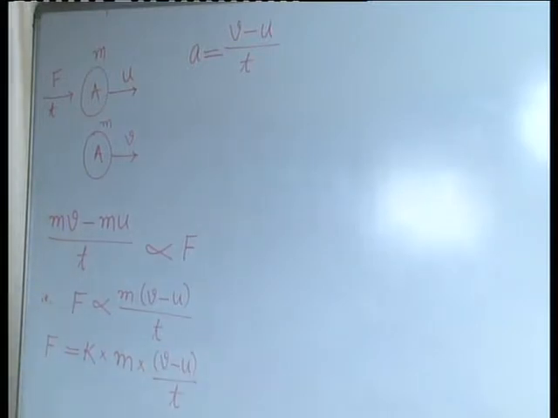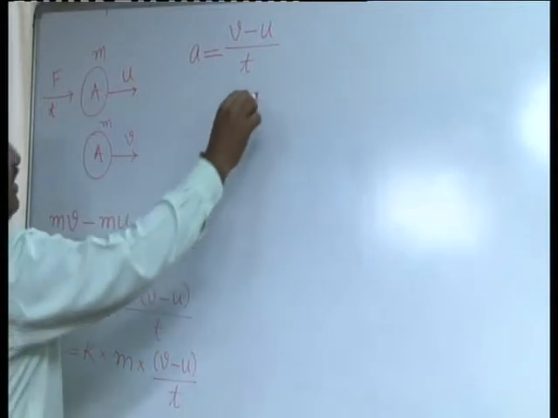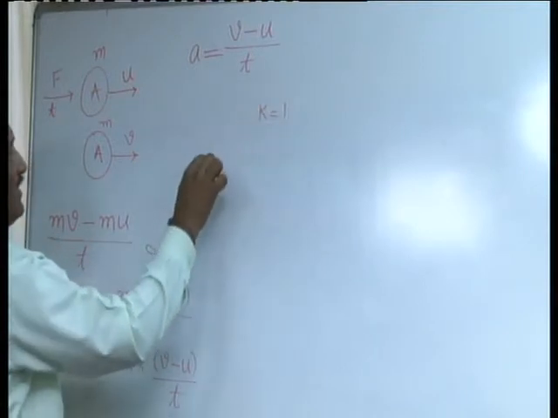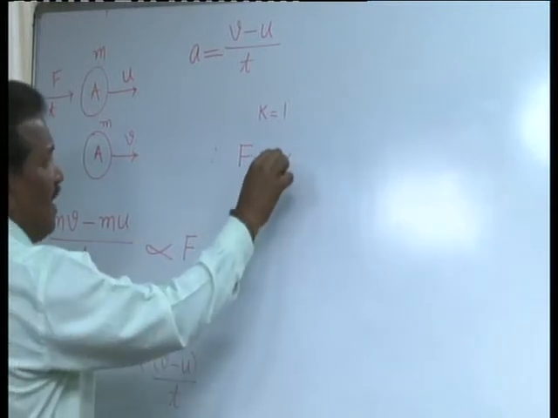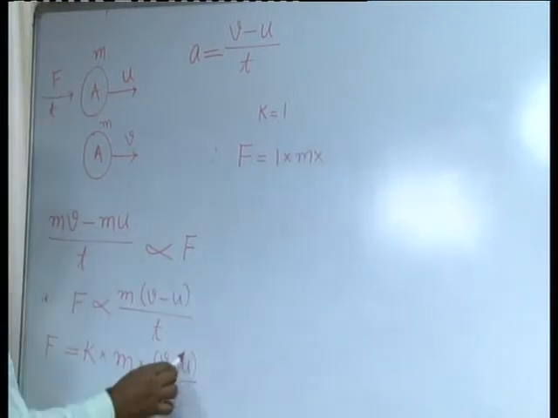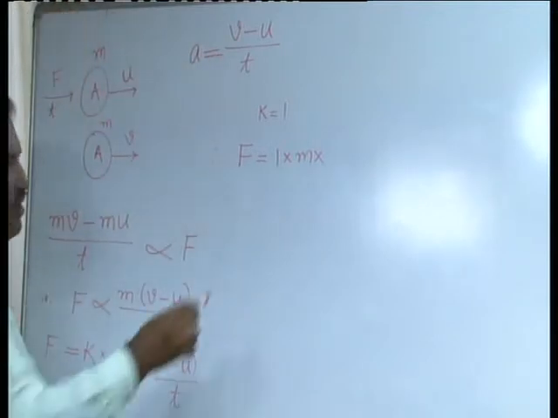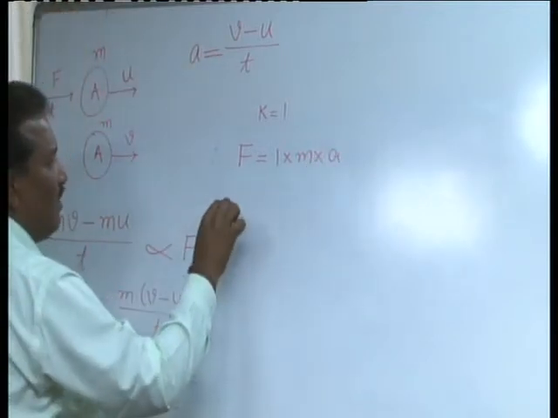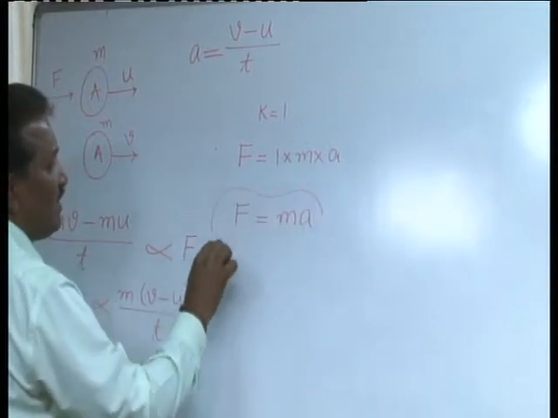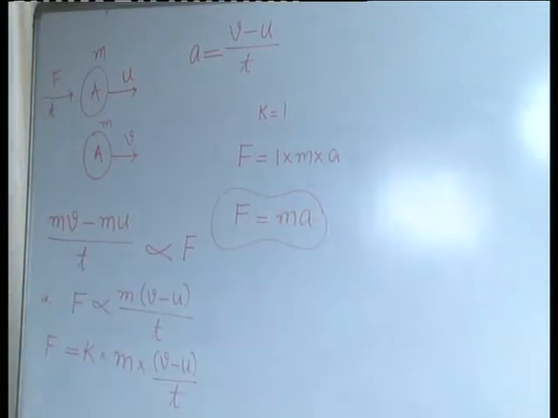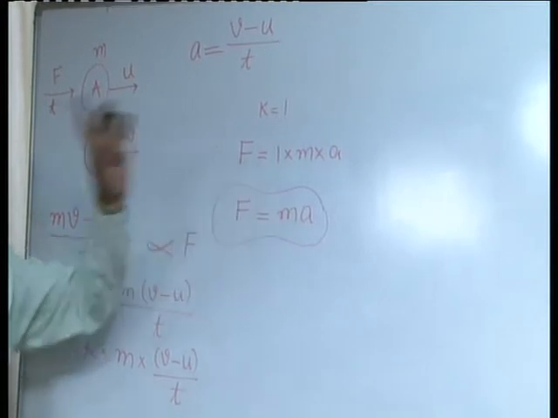As I said earlier, k is a proportionality constant whose value may be numerically equal to 1. Therefore this equation takes the form F is equal to 1 into m into (v minus u) by t, and (v minus u) by t is nothing but the acceleration of a moving body, a. So in a familiar fashion you can write F is equal to ma. So Newton's second law gives the mathematical equation to calculate the force applied on the body. It is F is equal to ma.